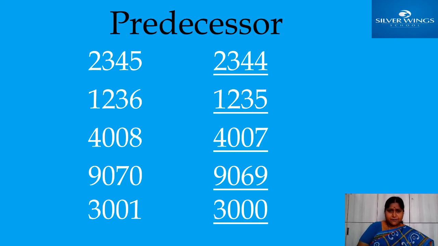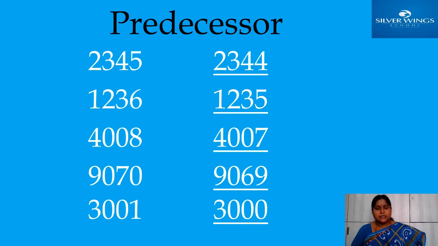Now these are the predecessors of the given numbers. Now you understood. Here you should remember that if 0 came in ones place, you should see 2 digits, that means tens and ones, a 2-digit number. If zeros came in the last 2 places, you should see a 3-digit number, the last 3 digits: hundreds, tens, ones.